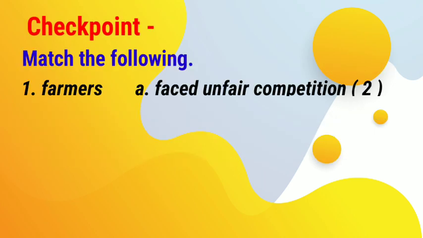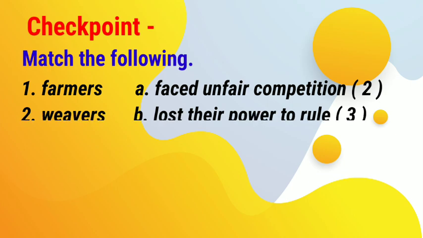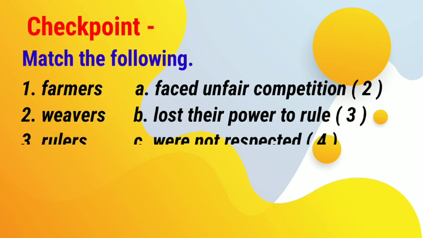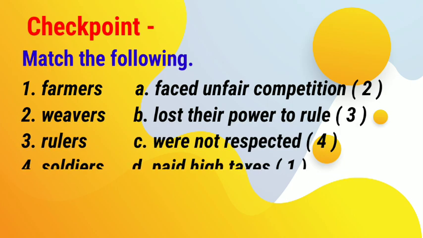Checkpoint. Match the following. 1. Farmers paid high taxes. 2. Weavers faced unfair competition. 3. Rulers lost their power to rule. 4. Soldiers were not respected.